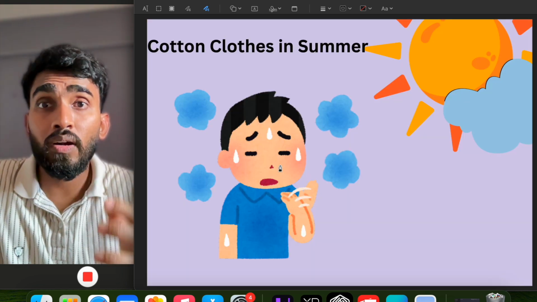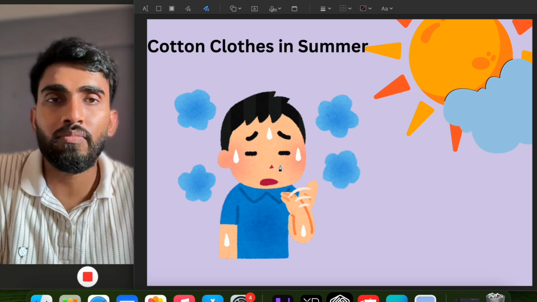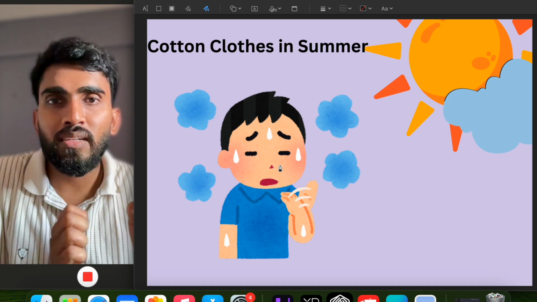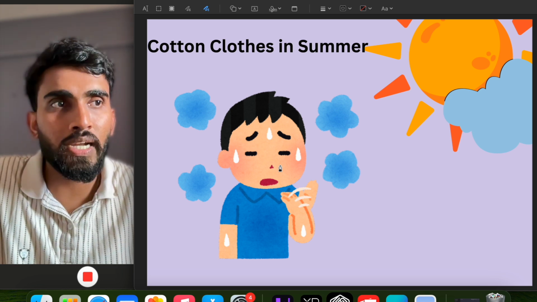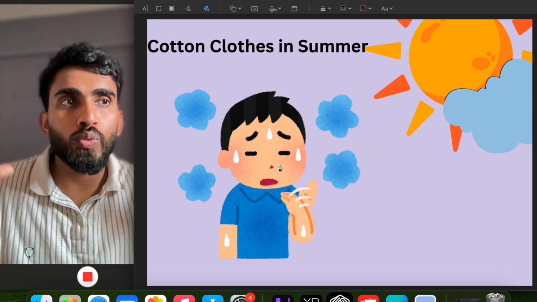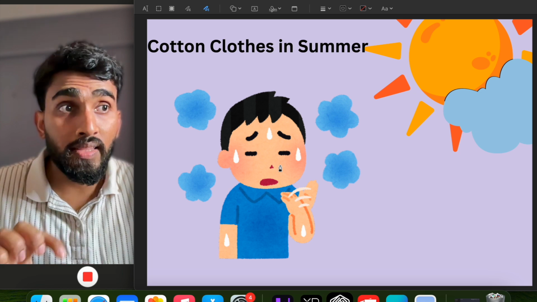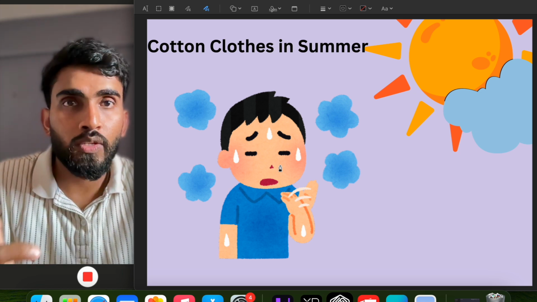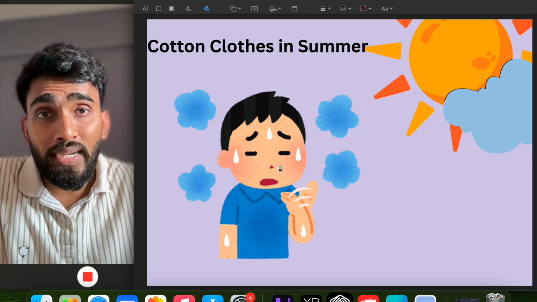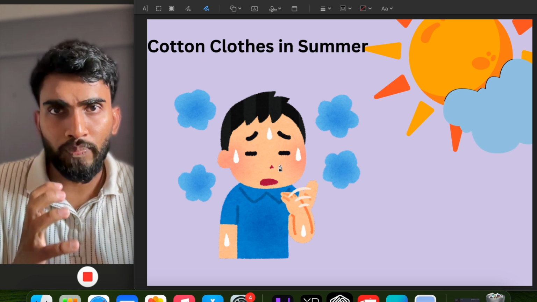Also, you must have heard that it is recommended that we wear cotton clothes in summer. It is comfortable, right? The reason behind it is that during summer, because of too much heat outside, our body tries to maintain the required temperature. As a result, it produces sweat. So in summer we produce so much sweat. When that sweat evaporates, it makes a cooling effect on our body.